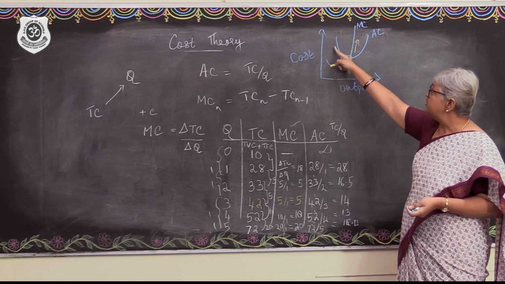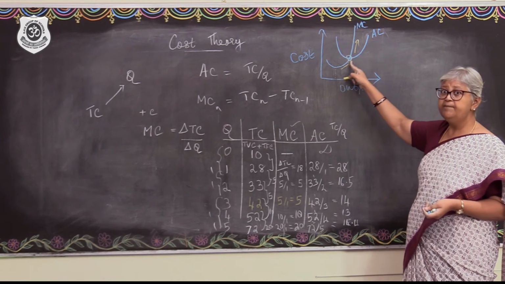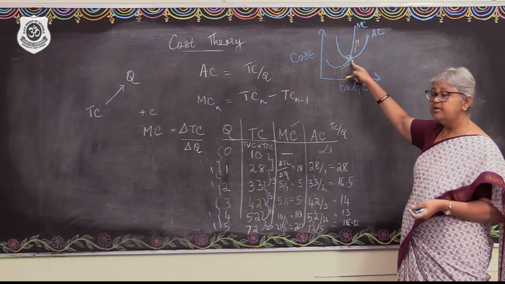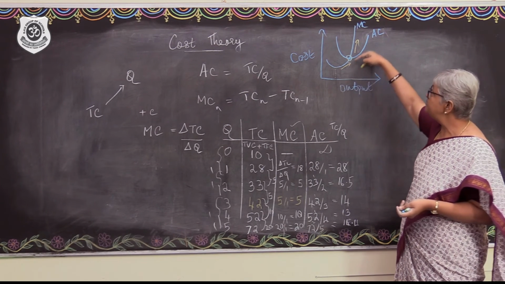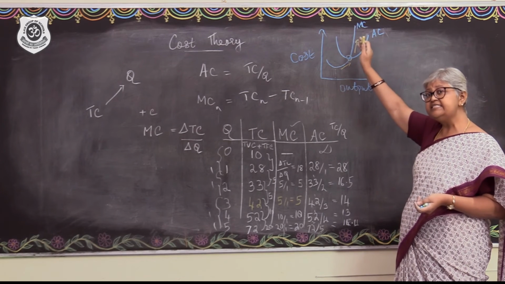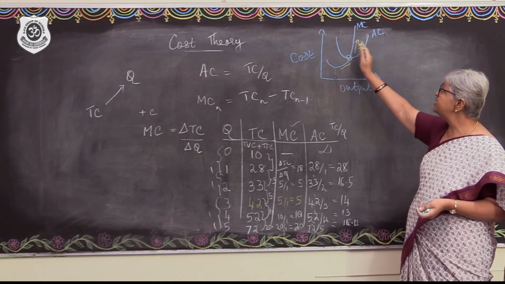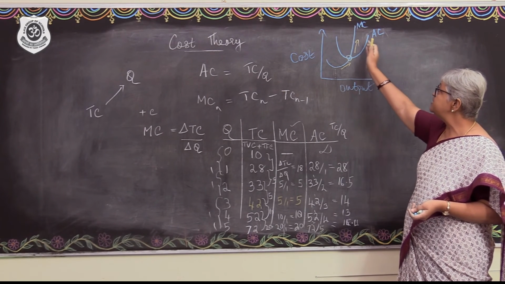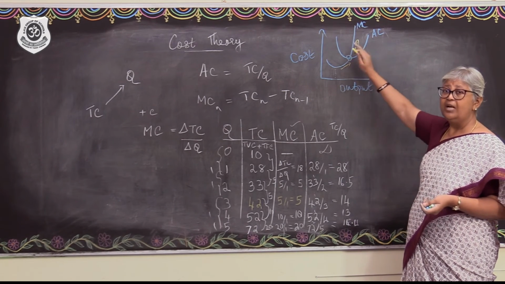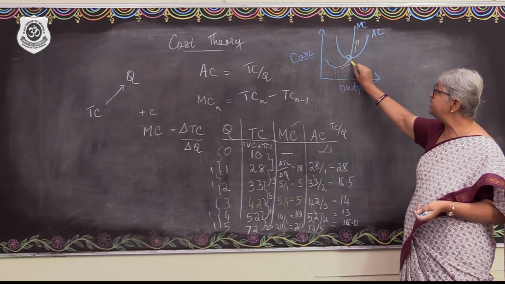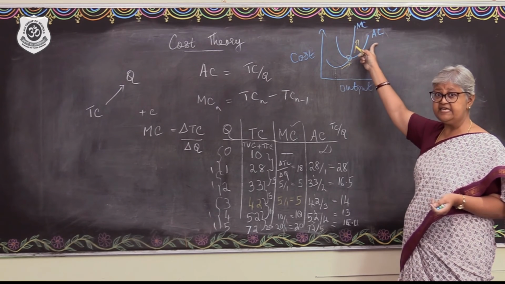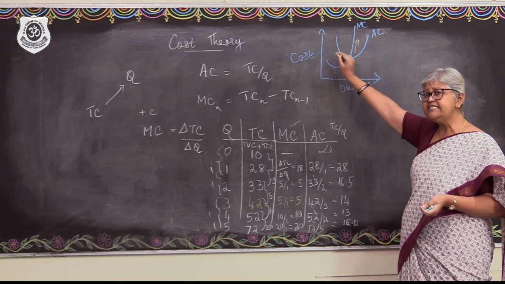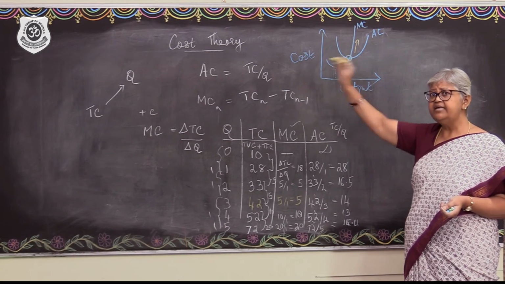Average cost is falling, becomes minimum, and at the minimum point of the average cost, the MC will be cutting the average cost. MC will continue to increase and will still increase faster. That is why you see that MC will lie above the AC curve while the costs are increasing. After the intersection of the MC and the AC, the AC will be pulled up by the increasing MC. Fine? Right? Let me repeat.